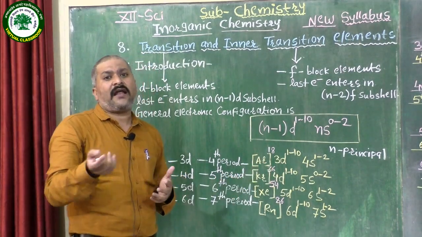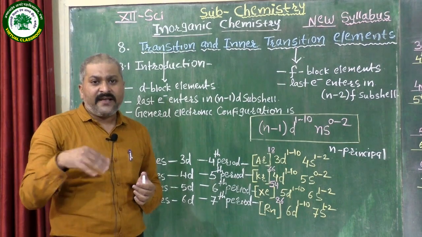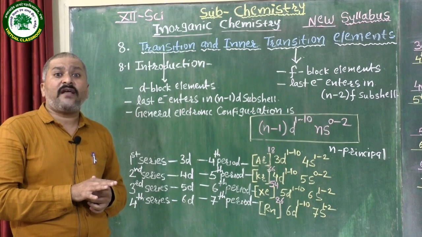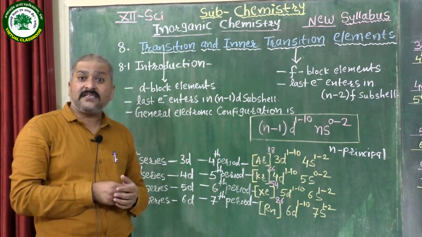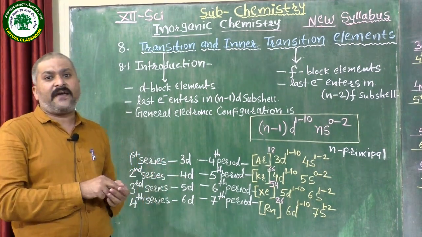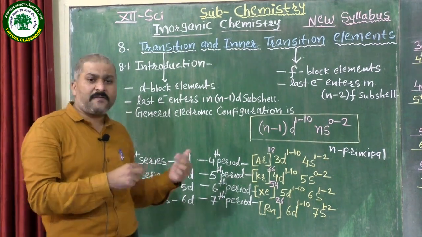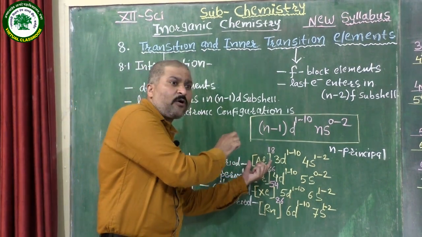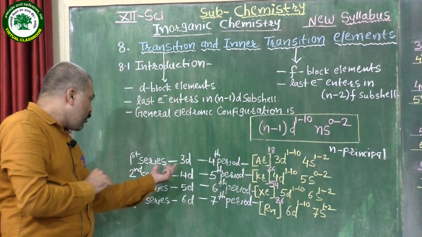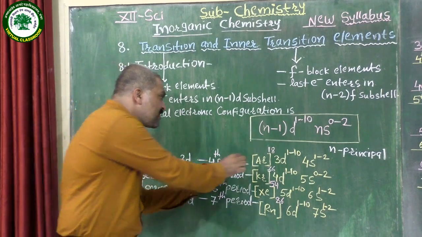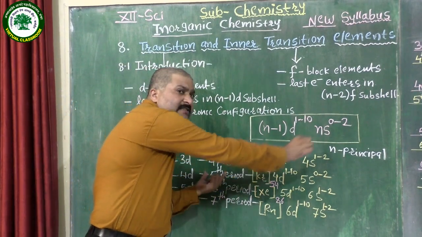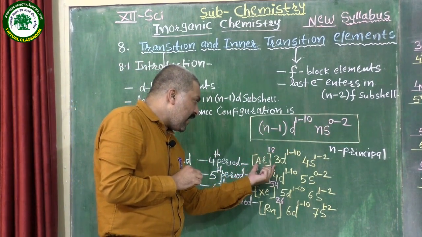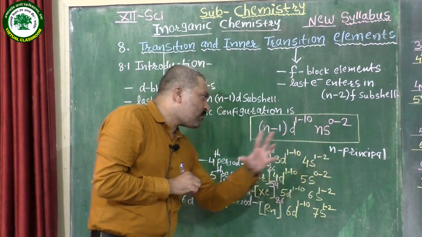We know that when we are writing the electronic configuration, we can write it in the form of core electronic configuration. Core electronic configuration is nothing but writing the electronic configuration of that specific element or group of elements to the corresponding noble gas. And we know that for the 4th period, the corresponding noble gas is argon. Therefore, we write argon, having the atomic number 18, 3d 1 to 10, 4s 1 to 2.